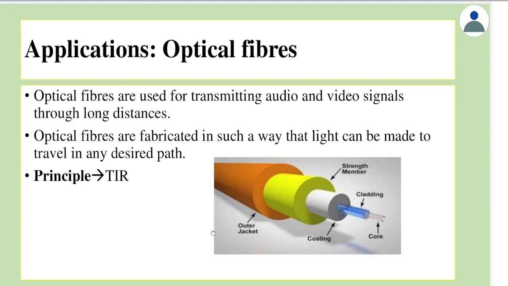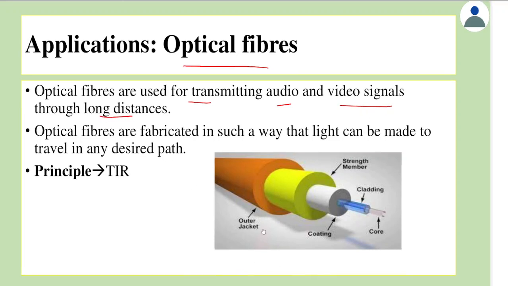Next topic is very, very important. It's called as optical fibers. Now, optical fibers basically are used for transmitting audio and video signals through long distances. To understand in a better way, think of a point A and a point B. Suppose we need to send some information from point A to point B. For example, thing like a message or some video or some live match has been streamed. So we need to send from point A to point B.